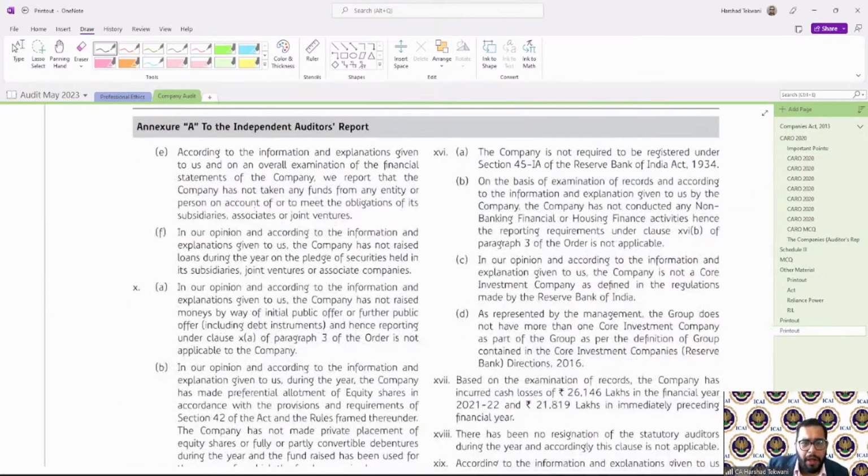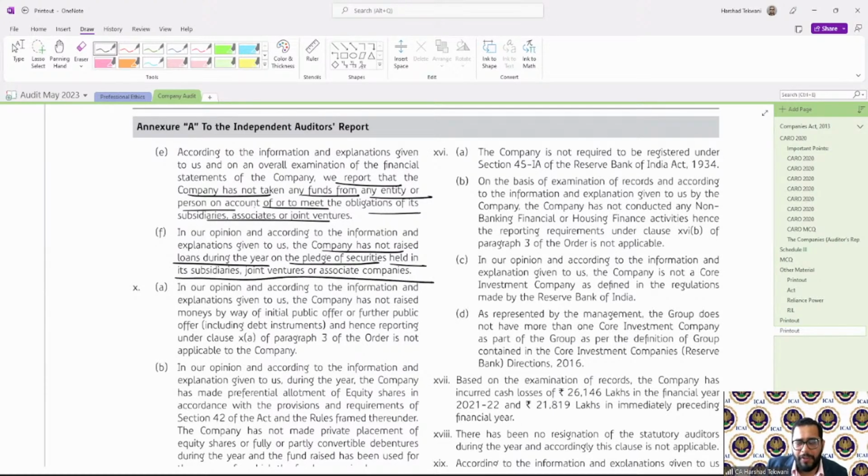E, we have reported that the company has not taken any funds from any entity or person on account to meet the obligation of its subsidiary. And then F, the company has not raised any loans during the year through pledge of securities held in subsidiaries, joint ventures and associates. Same is the case in another example.